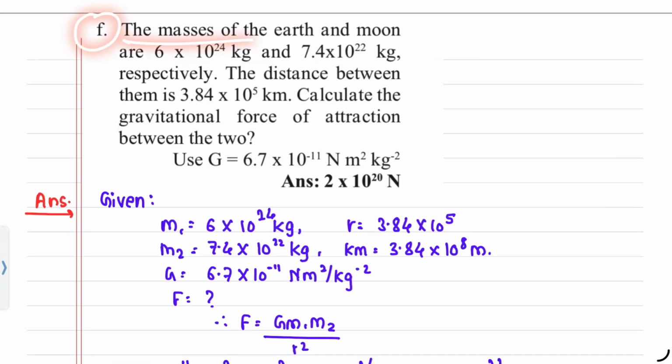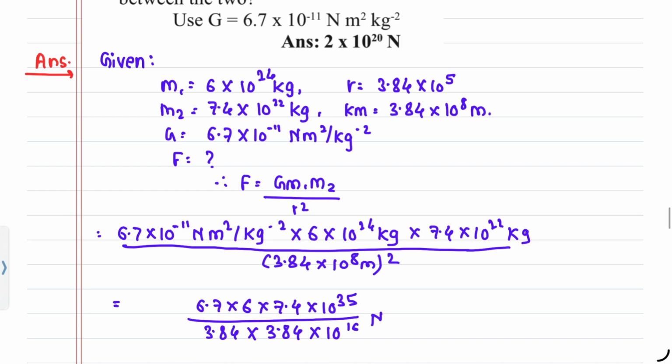F. The masses of the earth and moon are 6 into 10 raised to 24 kg and 7.4 into 10 raised to 22 kg respectively. The distance between them is 3.84 into 10 raised to 5 km. Calculate the gravitational force of attraction between the two. Answer.